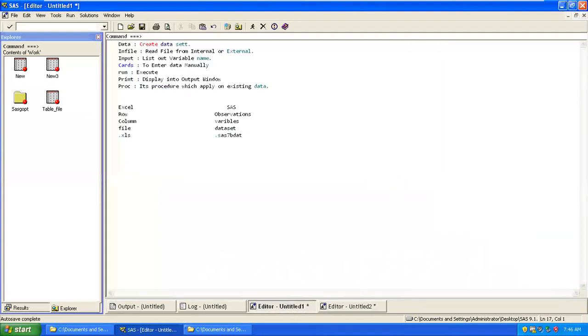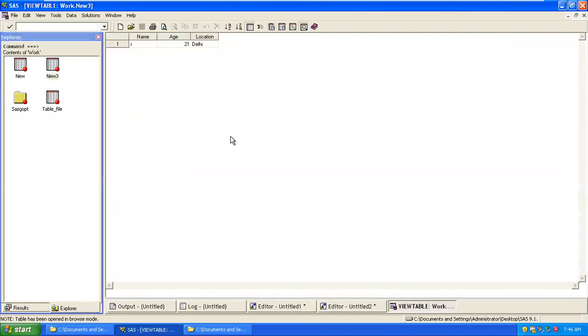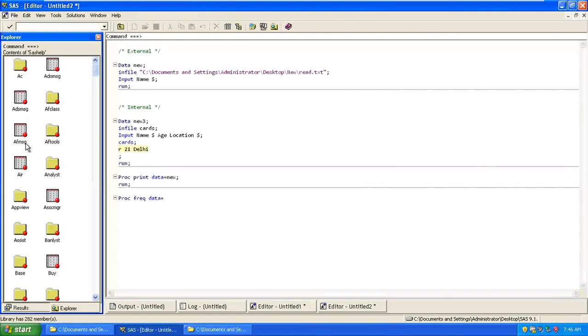So proc is something which we wrote over here. It's a procedure. Now if I'm using proc frequency, let's say I'm using proc frequency for the value for this. This is the data set which is there inside of SAS.